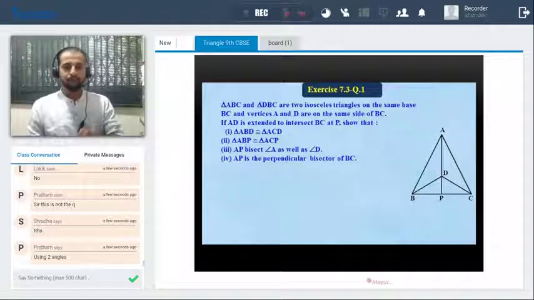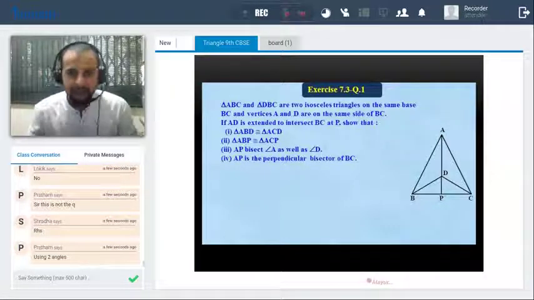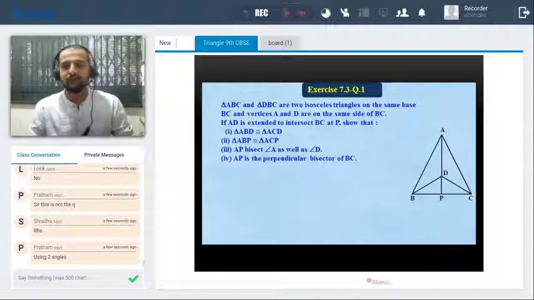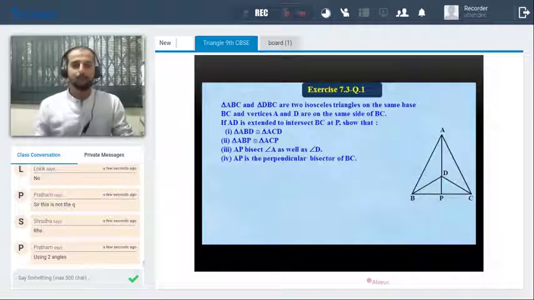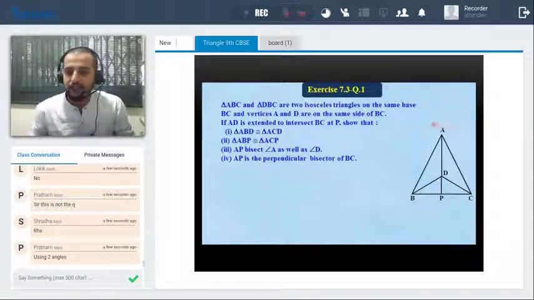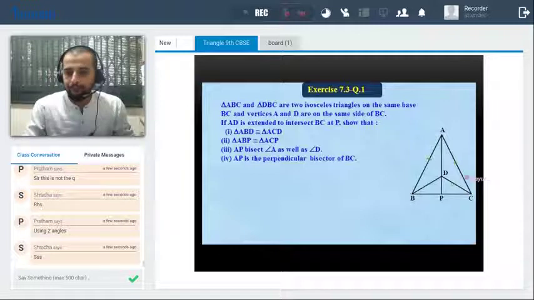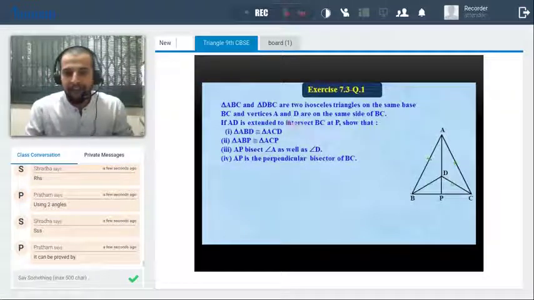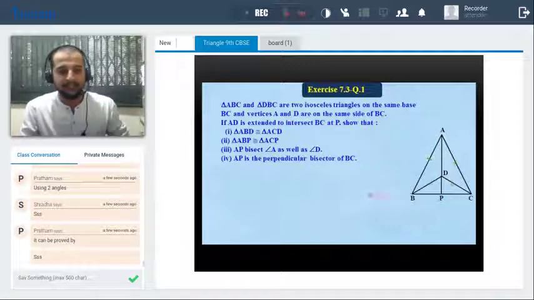Now look at this question. So again, the very important sum. ABC and DBC are the two isosceles triangles on the same base. So these are ABC and DBC. ये जो ABC and DBC, मतलब ये दोनों equal है, and these two are equal. It says, A and D are on the same side of BC.